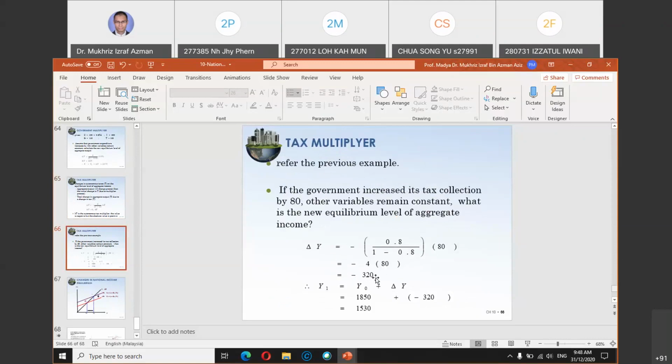Why negative is no problem, because if you recall, tax is a leakage, money goes out. So that's why the value here is negative. When money goes out, the value should be negative. Okay, here you can see that Y0 is given as 1850, correct?